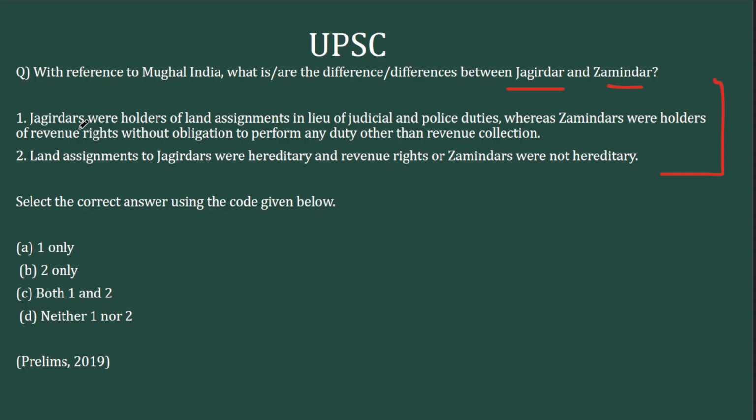See the first option? The Jagirdar were holders of land assignments in lieu of judicial and police duties, whereas Zamindars were holders of revenue rights without any obligation to perform any duty other than revenue collection. Land assignments to Jagirdars were hereditary and revenue rights of Zamindars were not hereditary. Here you need some conceptual clarity. See, the Mughal polity is organized